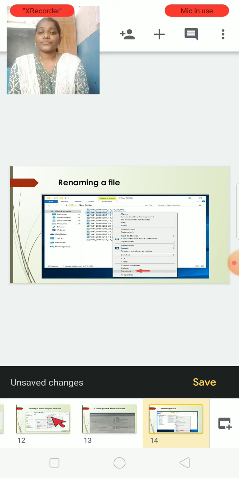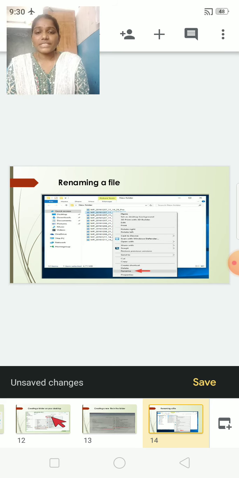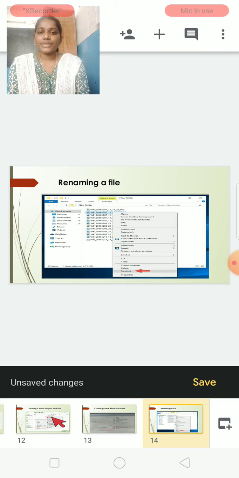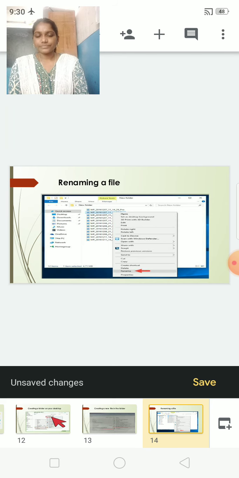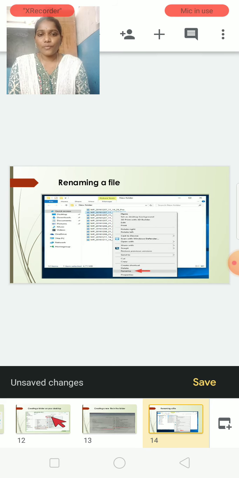First, select which file you want to rename. Select that one. Then right click. Yes, when you click on the right button, a menu will open up. In that, select the rename option. Children, look at the picture. Yes, that arrow marked, that is rename.